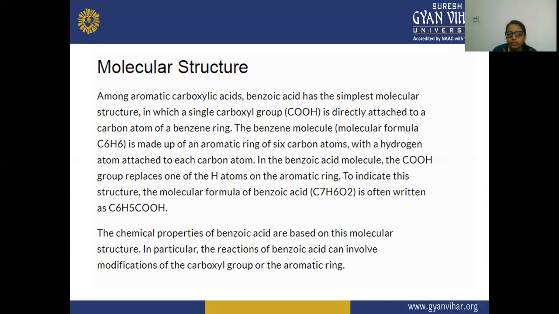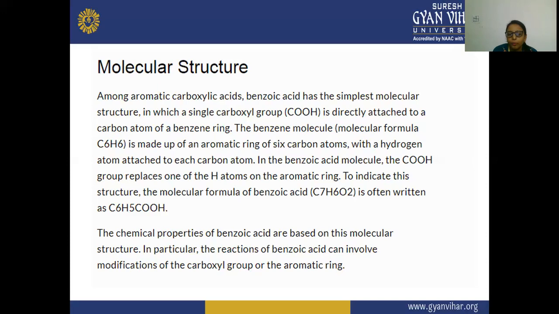To indicate the structure of benzoic acid, the molecular formula is C7H6O2, and it is often written as C6H5COOH.